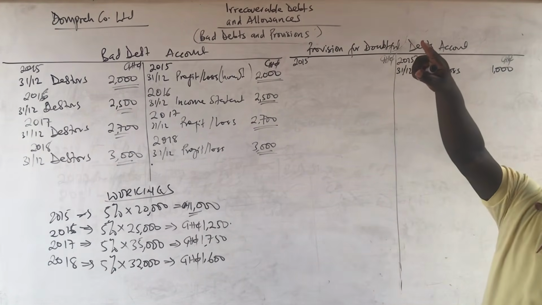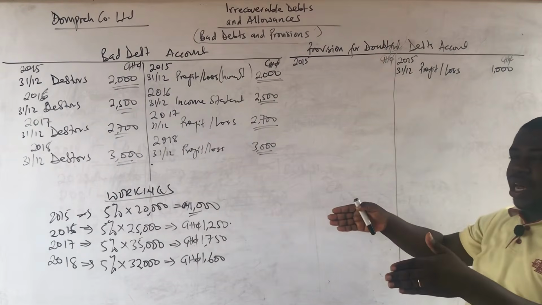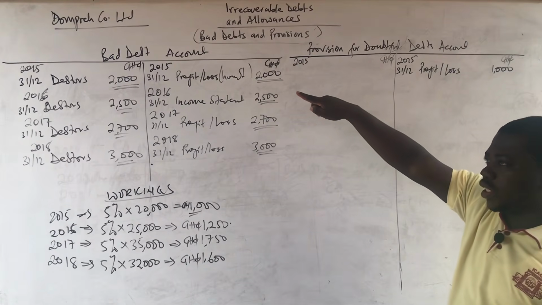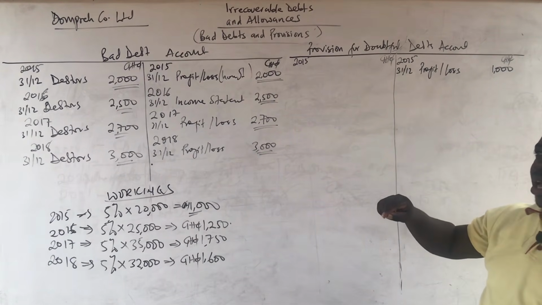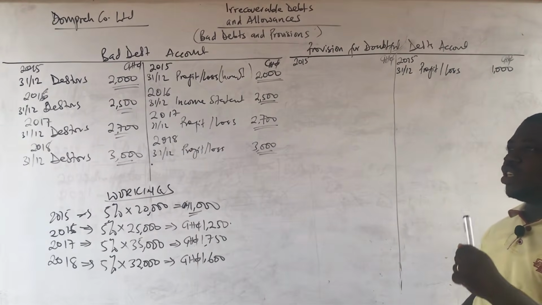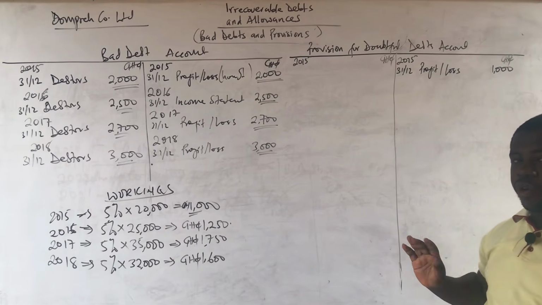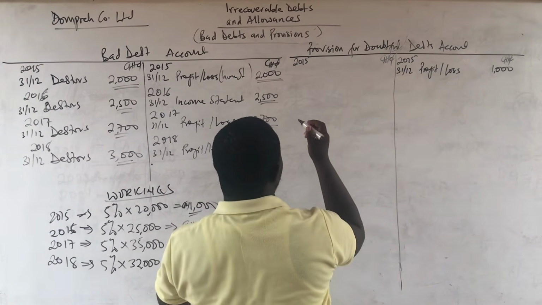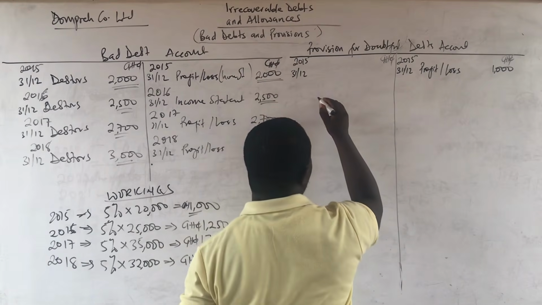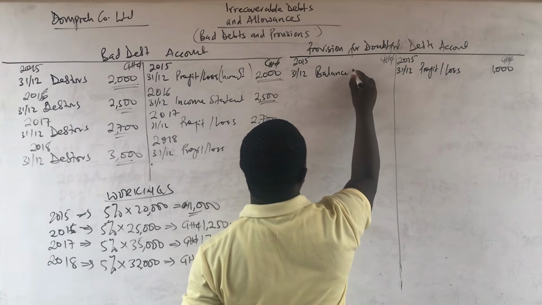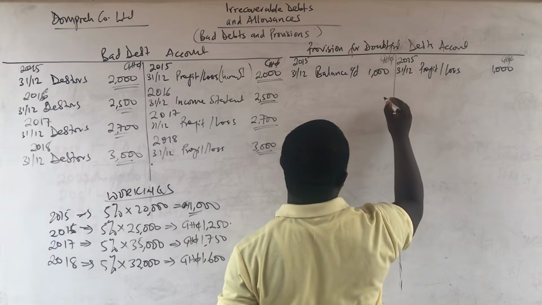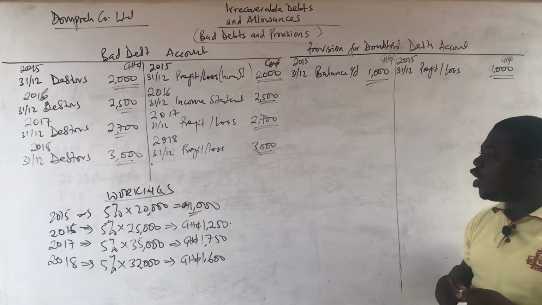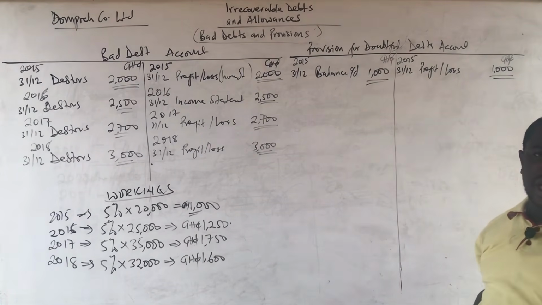That is why you've been seeing provision for doubtful debt in your trial balance. When you are preparing your income statement, in the trial balance, before you prepare, you see provision for doubtful debt in the trial balance. It's in the trial balance as a balance brought forward. But you do not see balance brought forward for bad debt or recoverable debt. It doesn't happen. It's not in the accounting principles. And so we are going to close this 1,000 straight away, the last day of the year, 31st December, as our balance carried down, 1,000 Ghana cedis. Then we close it off. So we are done for 2015. So please, just record it to profit or loss and close it to balance carried down.